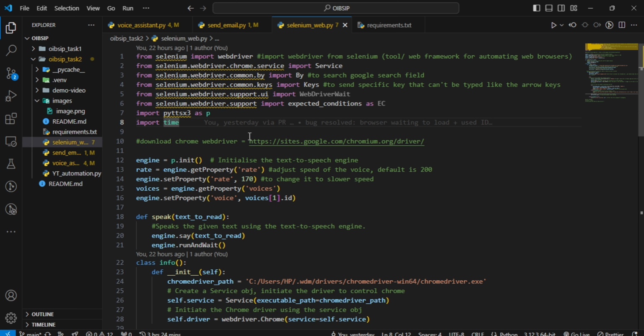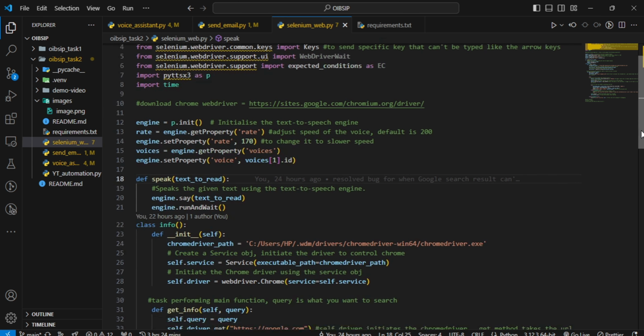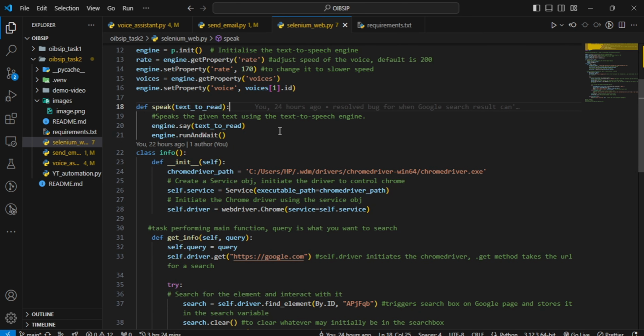And to use Selenium, you have to download the Chrome web driver. For me, my browser is Chrome, but for you, you could use Firefox or any other, but I'm using Chrome right here, and this is the link to download it. Like I said, this is the initializing. This is where the engine waits for me to run, and wait just means let me finish speaking before you run, or finish reading whatever it is you're reading before you exit the browser.